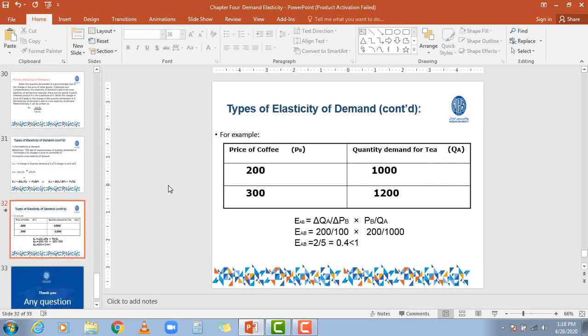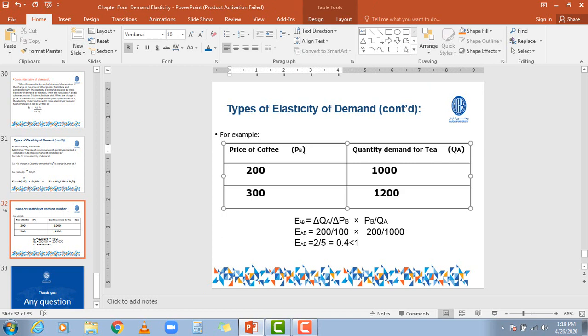Okay, with the help of this figure we will understand how the change in the price of one commodity will impact the quantity demanded of another commodity. My dear friends, suppose this A is oil or petrol, and the quantity is, for example, car.